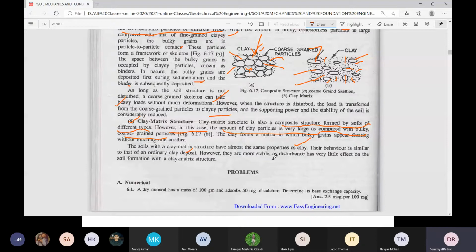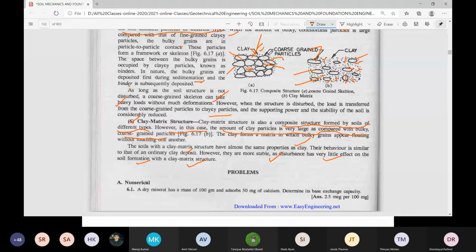However, they are more stable, as the disturbance has very little effect on the soil formation with a clay matrix structure. That means here clay is more, so it will behave like a clay only. Here in this case, we have more sand. In that, very little clay is there, which helps for binding the soil, and it will take more load.